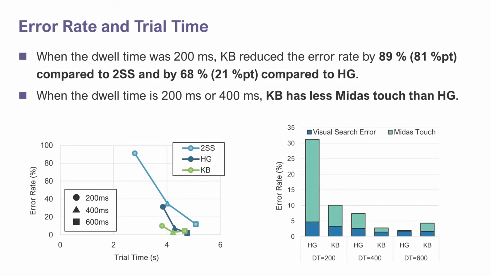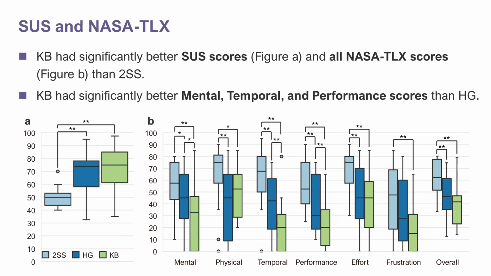Results of study number 2 showed that when the dwell time was 200 milliseconds, KB reduced the error rate by 89% compared to 2SS and by 68% compared to HG. In addition, when the dwell time is 200 milliseconds or 400 milliseconds, KB has less Midas touch than HG. KB had significantly better SUS scores and all NASA TLX scores than 2SS. KB had significantly better mental, temporal, and performance NASA TLX items than HG.